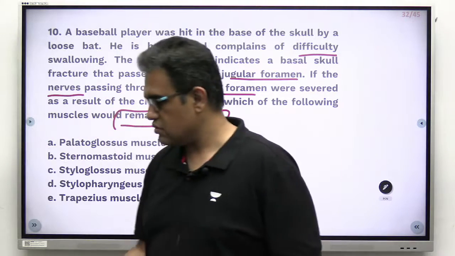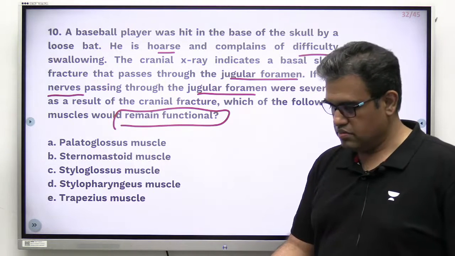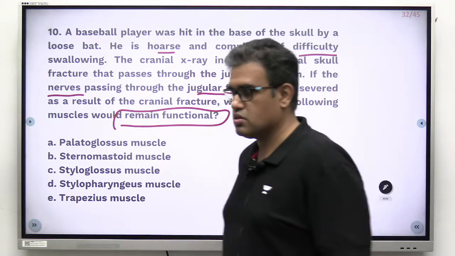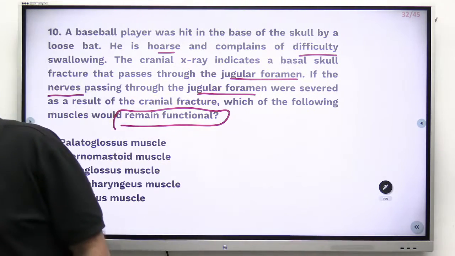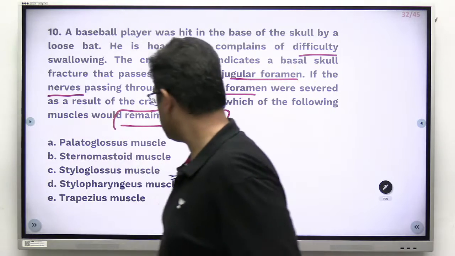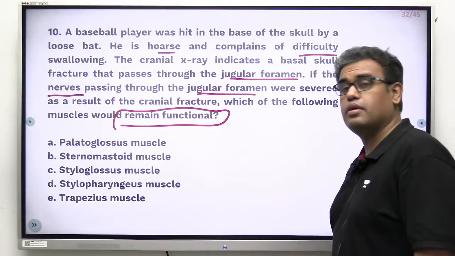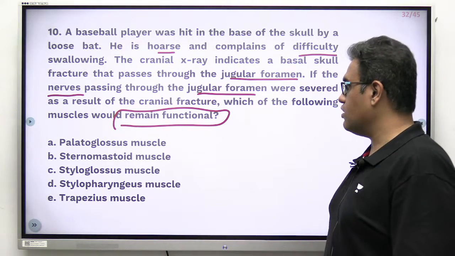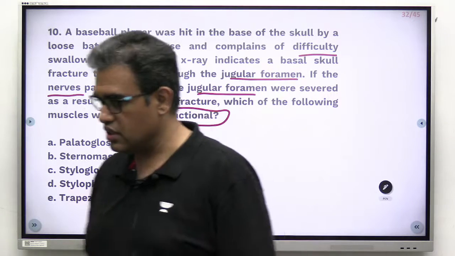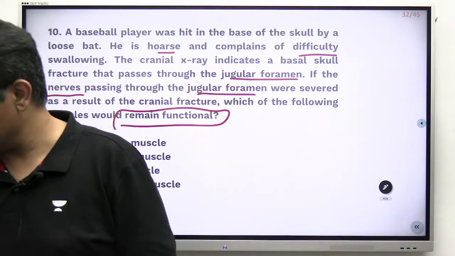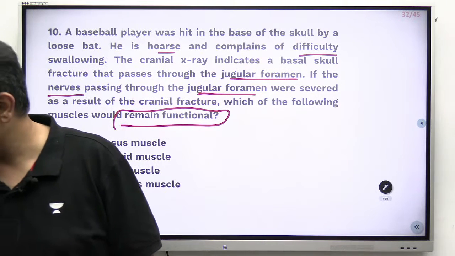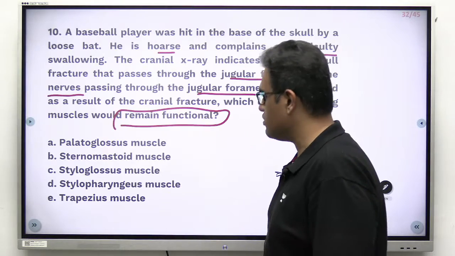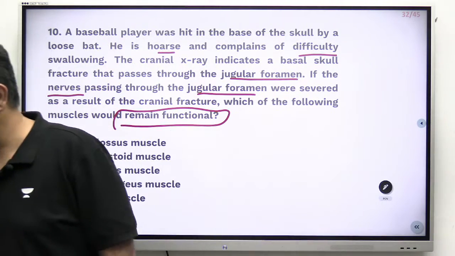Answer. Yes, think and answer. Let me see your options over here. Let me read out the options to you: palatoglossus muscle, sternomastoid muscle, styloglossus muscle, stylopharyngeus, or trapezius. I guess you have started answering. A's and D's are coming. You are going with C also, I guess. C was for the previous question. For this question, A's and D's have come till now.